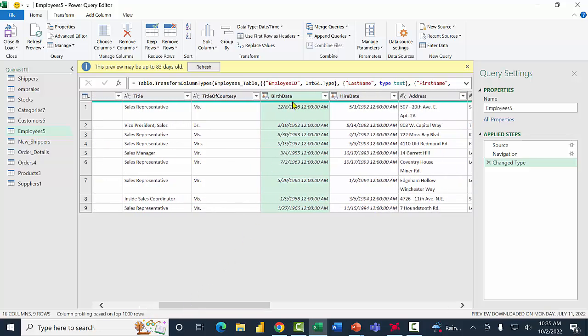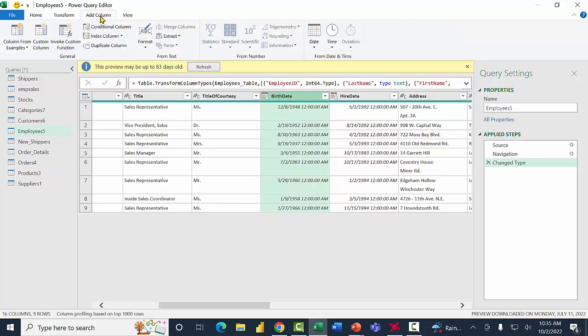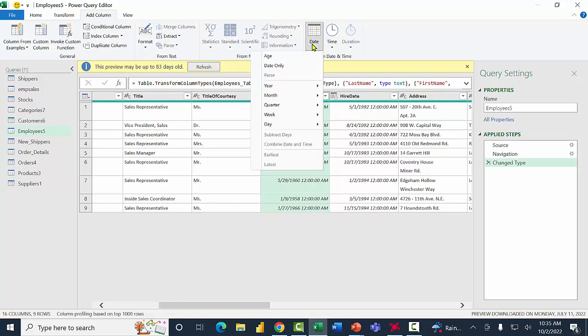Watch what we can do with the birth date and with really any kind of date field. So I'll click in the birth date column. I'll click on add column up at the top, all right? Add column. And then there are some things I can do with the date. I'll pick the word date there. These are all built right in. There's ways to break down the year, the month, the quarter, the week, and the day. So you should try some of those. They're really all built right in. But I see that the age is built right in as well. So I'll click on the age.